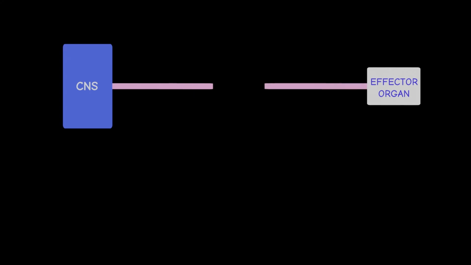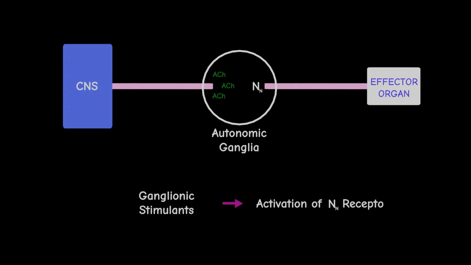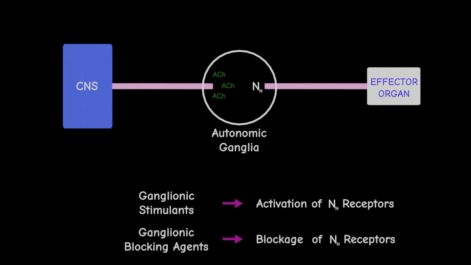The structure of the autonomic nervous system consists of the CNS and effector organs connected by two neurons, namely the pre- and post-ganglionic fibers, and a ganglia connecting them called the autonomic ganglia. The ganglia contains nicotinic receptors named the NN receptors, which are activated by the acetylcholine from the pre-ganglionic fiber. This activation promotes the signal transmission. The ganglionic stimulants cause the activation of the NN receptors, whereas the ganglionic blocking agents cause the blockage of NN receptors.